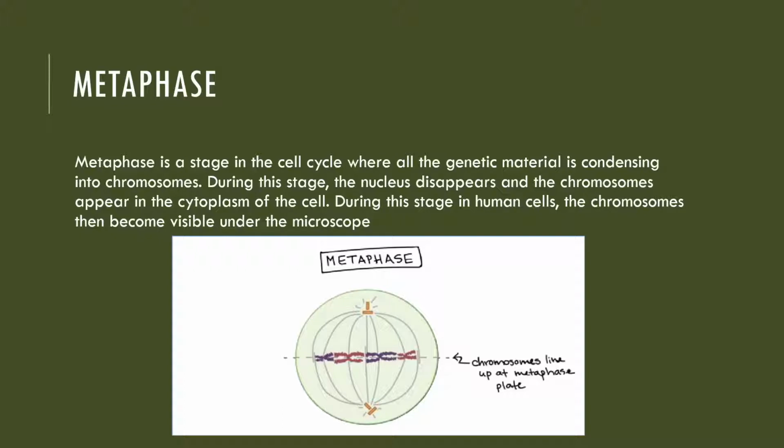Second is the metaphase. Metaphase is a stage in the cell cycle where all the genetic material is condensing into chromosomes. During this stage, the nucleus disappears and the chromosomes appear in the cytoplasm of the cell. During this stage in human cells, the chromosomes then become visible under the microscope.